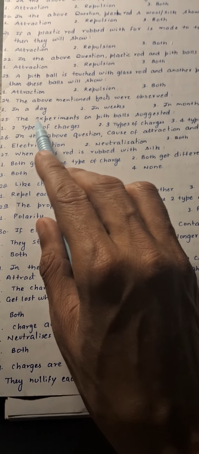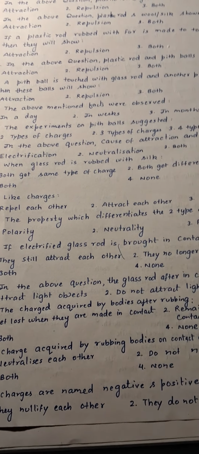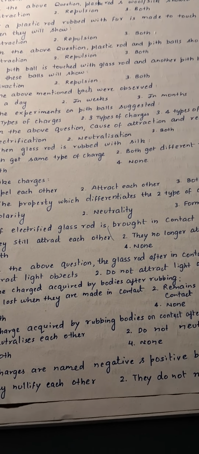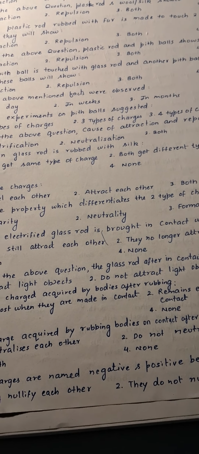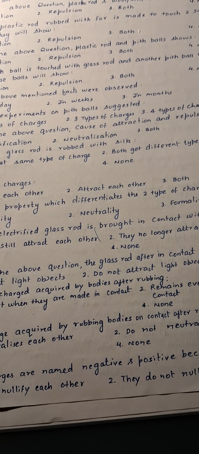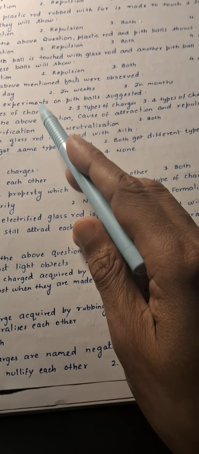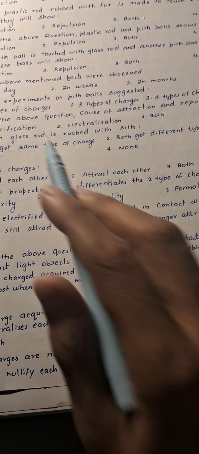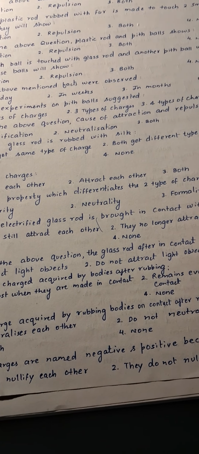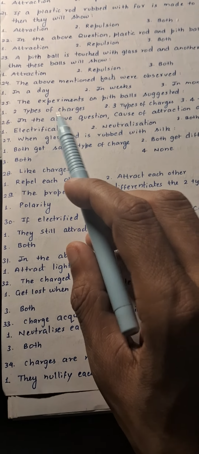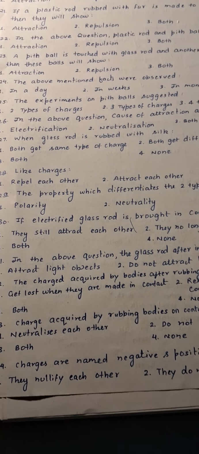Next is, the experiments on pith balls suggested. So on the basis of the experiments, we can conclude that there are two types of charges, because either they attract each other or they repel each other. So the first is correct over here. Next is, in the above problem, the cause of attraction and repulsion is. So the cause of attraction and repulsion is the electrification in the process.